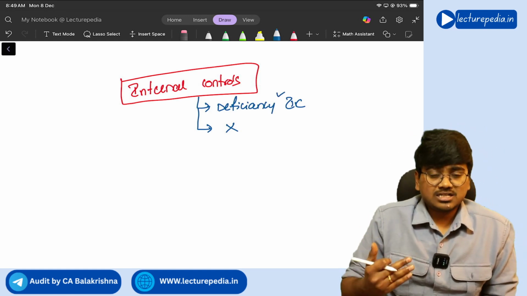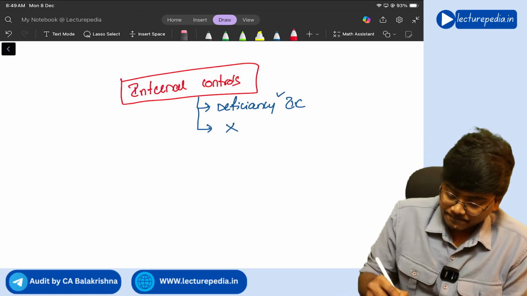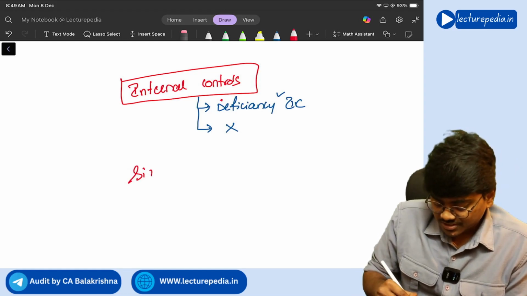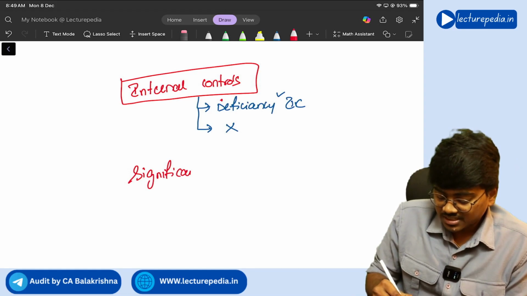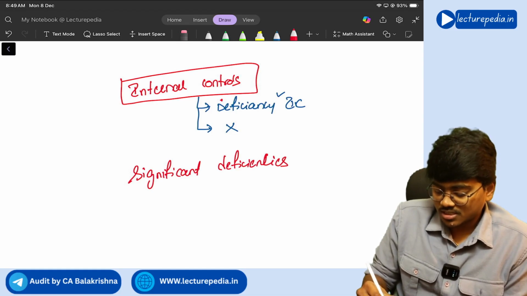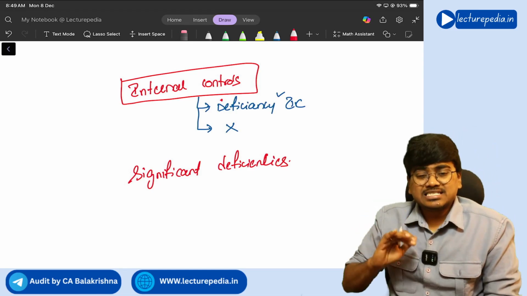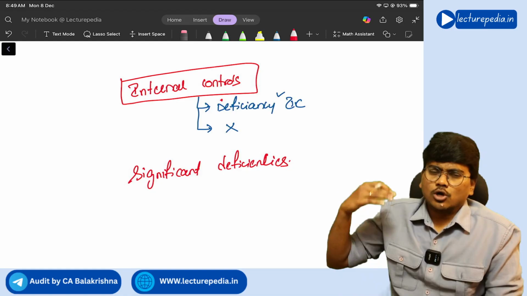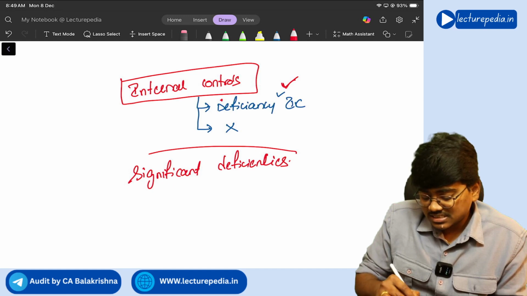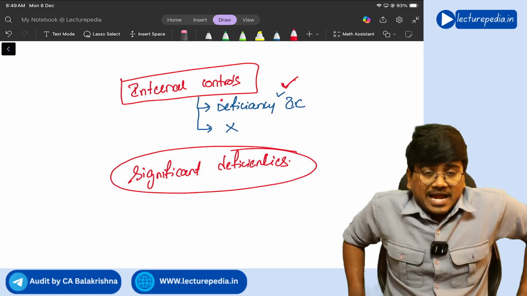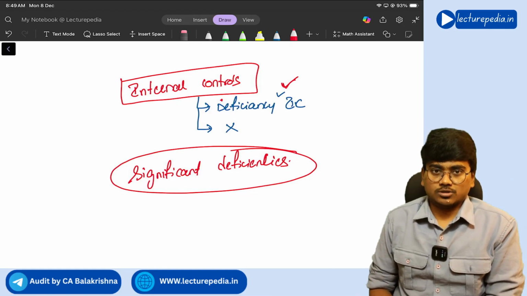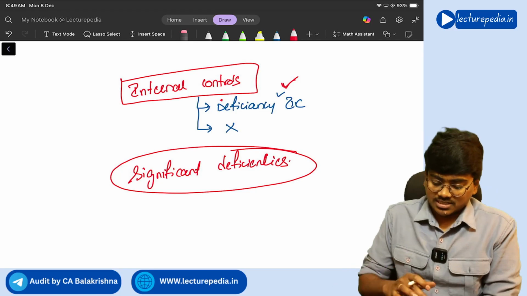So if there are these deficiencies in the internal control, see, as per SA 265, the auditor needs to report significant deficiencies. Okay, the auditor needs to communicate significant deficiencies in the internal control to those charged with governance. Now, which deficiency will be considered a significant deficiency? To identify that, there are certain factors that the auditor needs to take into account to determine significant deficiency in the internal control. See,